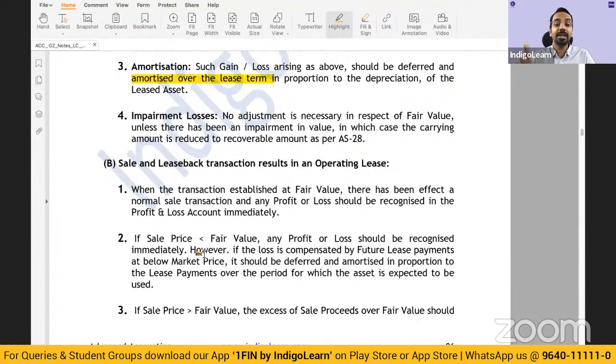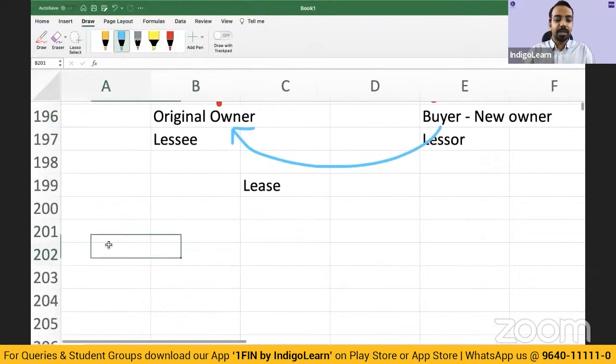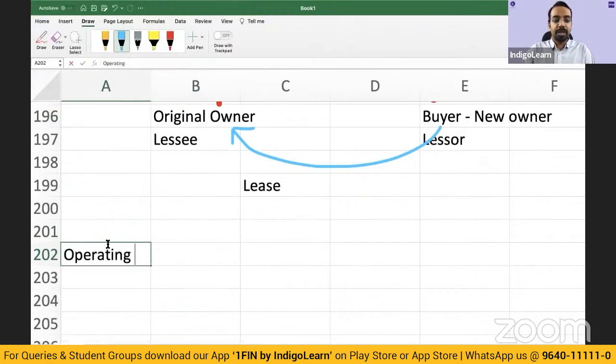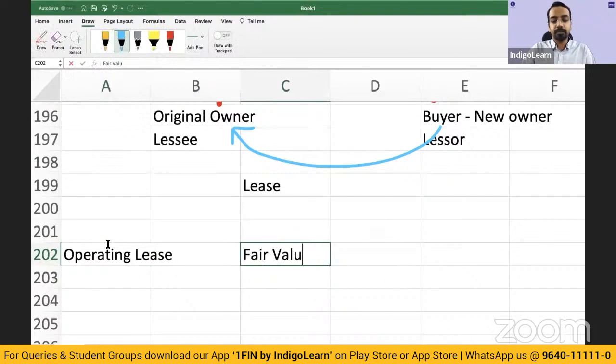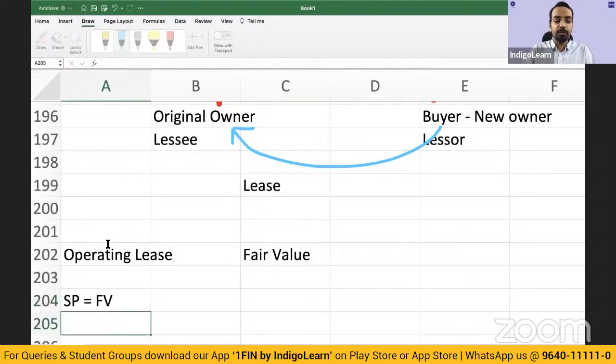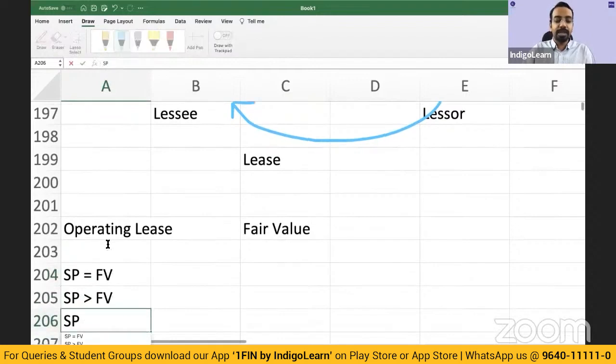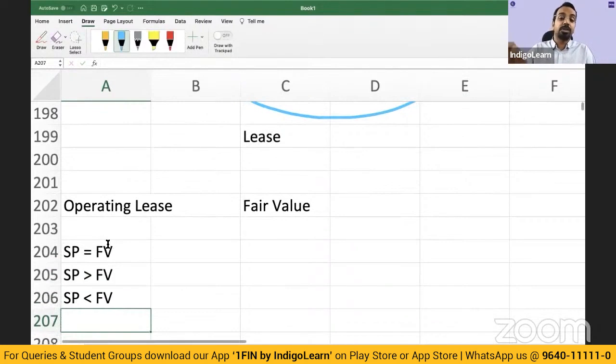Then, if there is an operating lease, now in an operating lease, the asset will not come back to the original owner. In that case, we have to see what is the fair value, right? And based on the fair value, we have to decide what has to be done. Okay. So when this happens for an operating lease, fair value has to be determined. So selling price may be equal to fair value. Selling price may be greater than fair value. Selling price may be less than fair value. This information will be given to you in the exam. Based on that, you have to decide what is to be done.